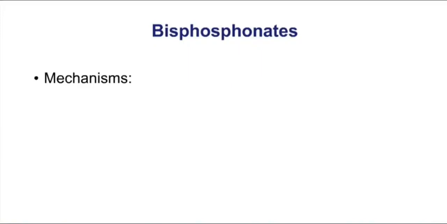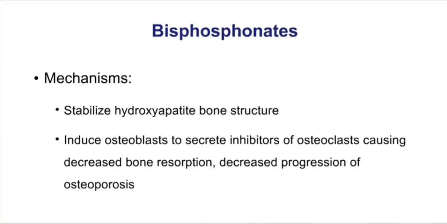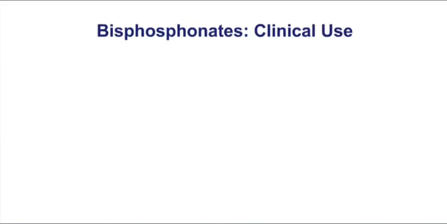Drugs whose prototype is the drug alendronate. They stabilize the hydroxyapatite bone structure. They actually induce osteoblasts to secrete inhibitors of osteoclasts, and that causes decreased bone resorption and certainly decreased progression of osteoporosis. Alendronate is the prototype of the bisphosphonates, but it's easy to recognize the other members because this is a